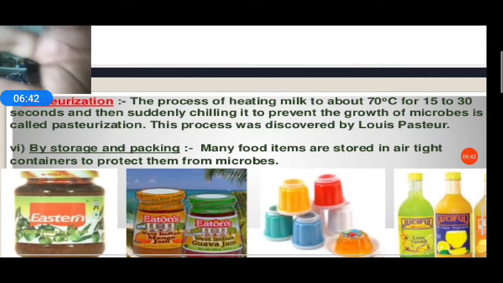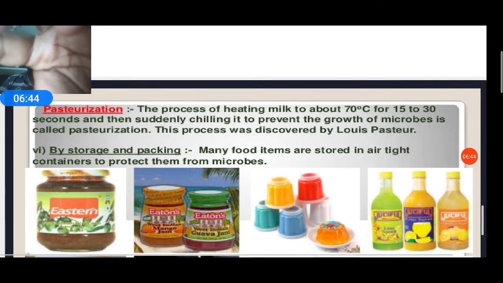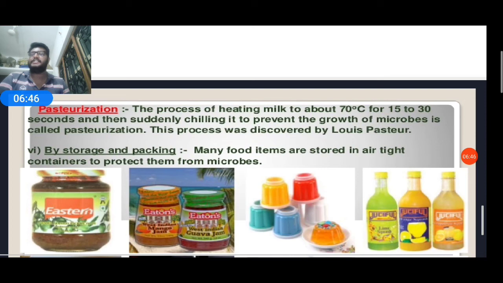For this you have one term, pasteurization. What do we mean by pasteurization? It is the process of heating milk to about 70 degrees Celsius for 15 to 30 seconds and then suddenly chilling, that is cooling it, to prevent the growth of microbes.